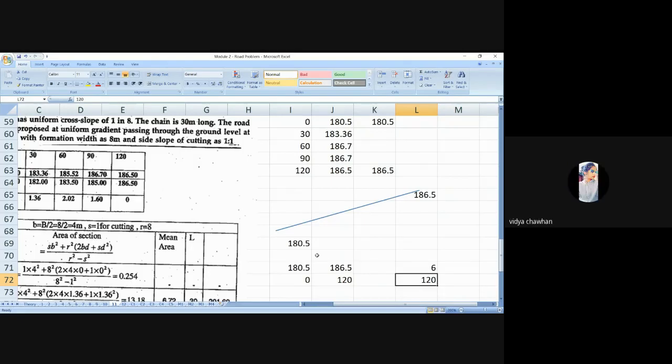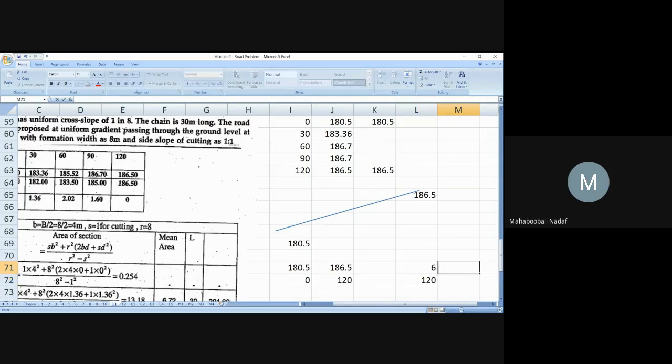That means if you move 120 meter in this direction, you will get 6 meter elevation, 6 meter height difference. So for every 1 meter, how much you should get?